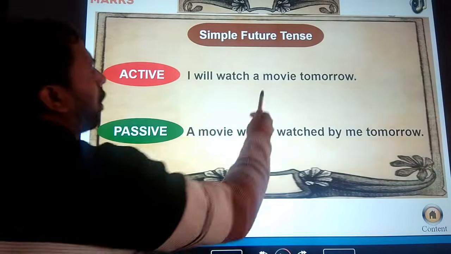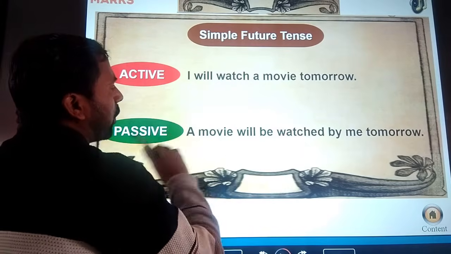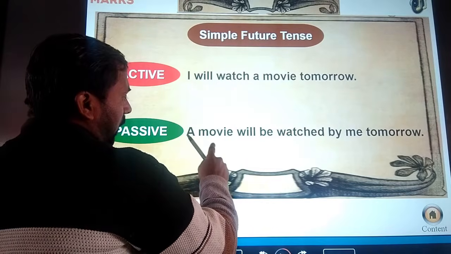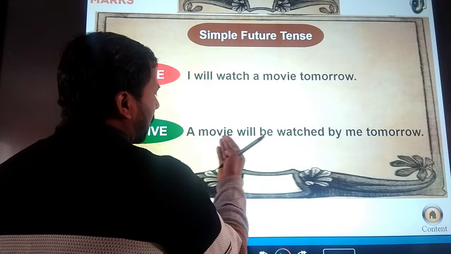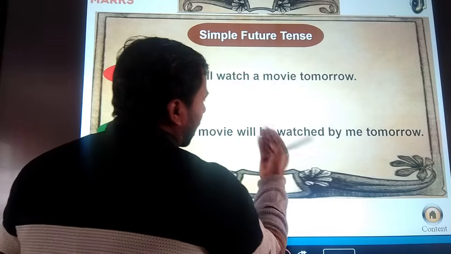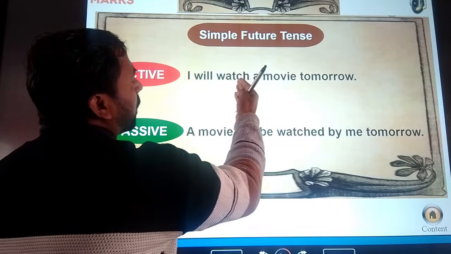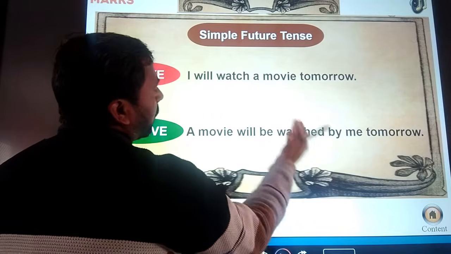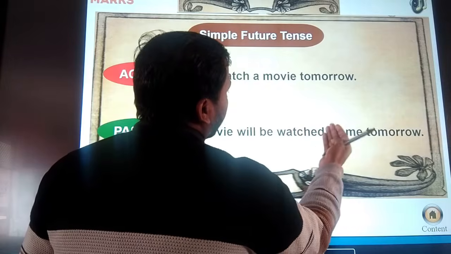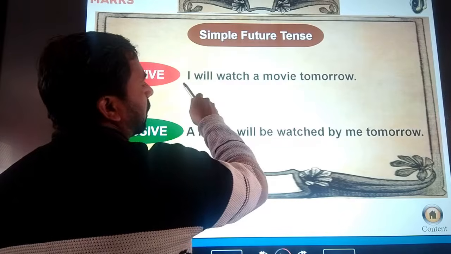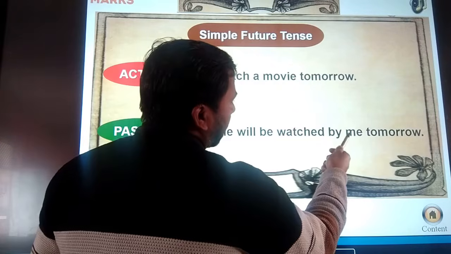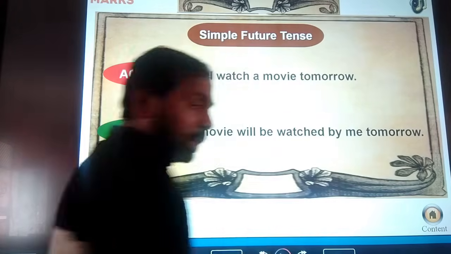So here the object "a movie," and according to the subject we use the helping verb will be or shall be. So "the movie will be," and the verb converts into the third form, will be watched, and use the by agent, and then use I in objective form, me, and note down the rest of the words.